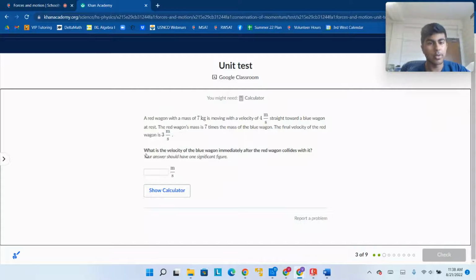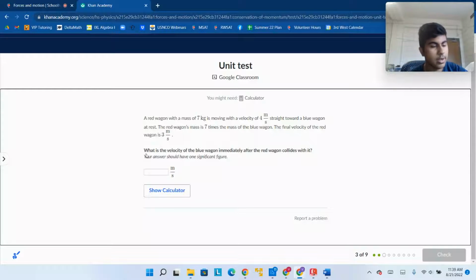And then there's just a blue wagon at rest. Okay, and we're told that the mass of the red wagon is 7 times the mass of the blue wagon. So the mass of the blue wagon is a seventh of 7 kilograms, which is 1 kilogram. And it is static, right? So it's moving at 0 meters per second.